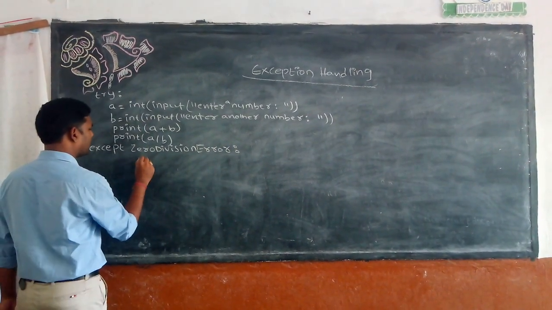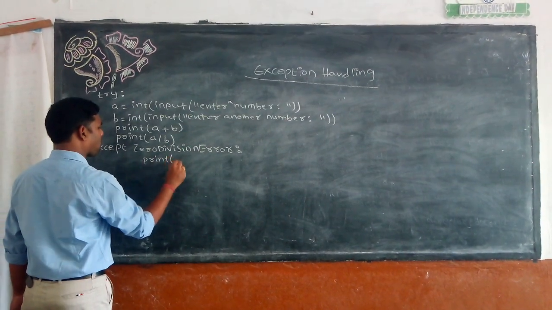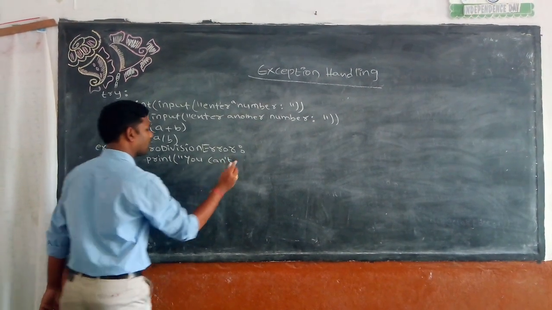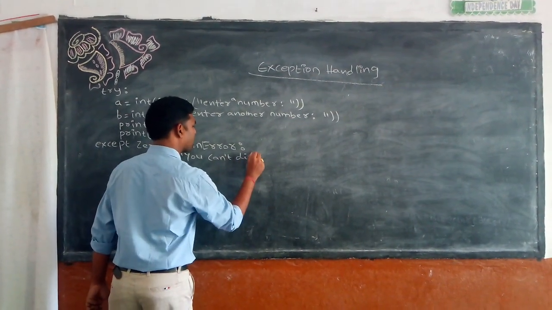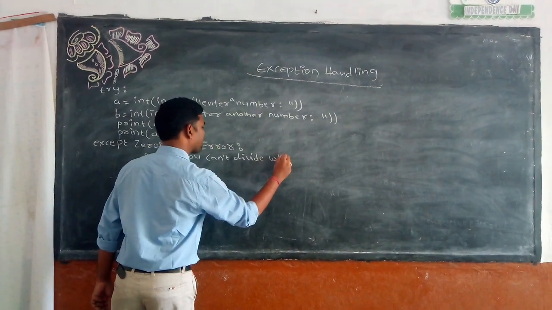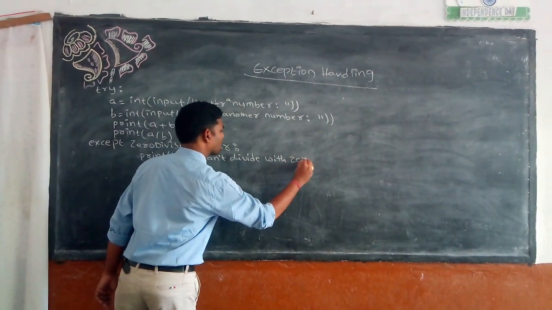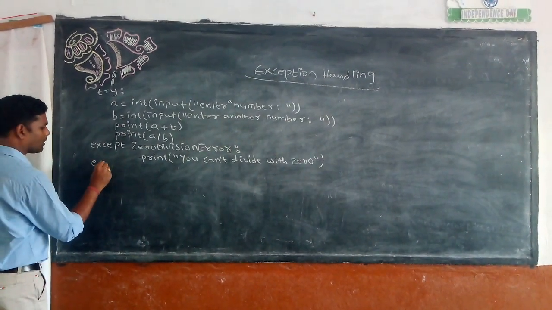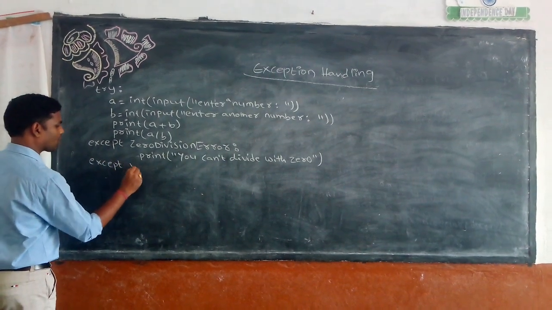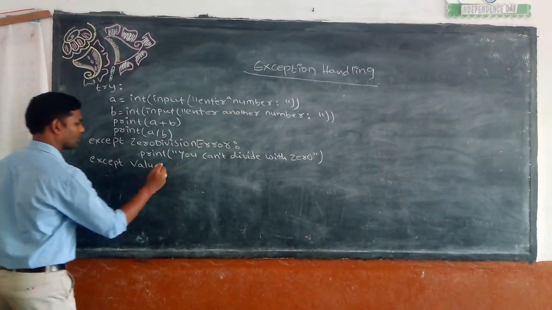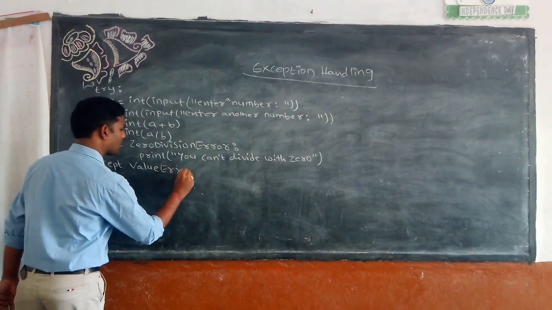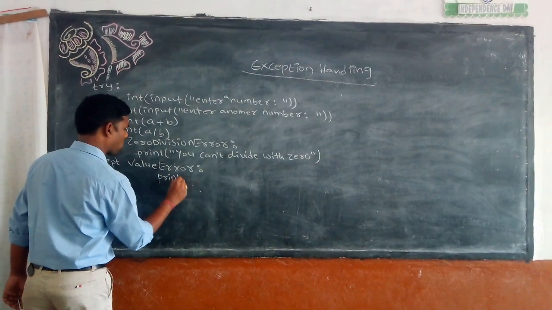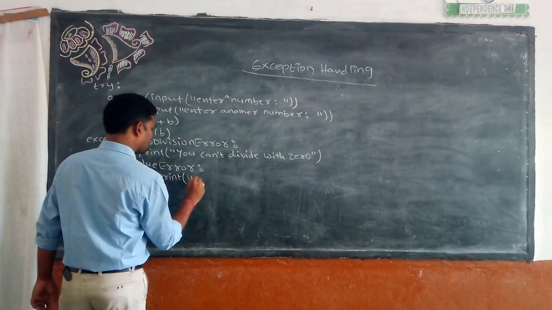Zero division error. Print "you can't divide with 0." And I will have one more error called value error. Except value error, print "invalid input."